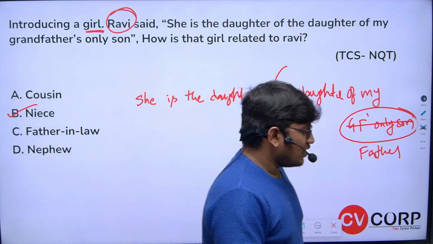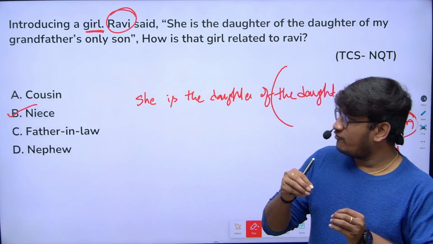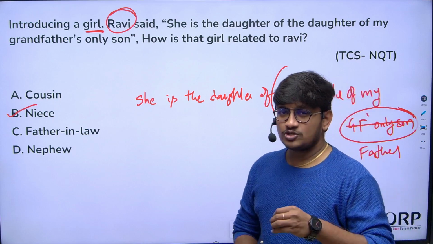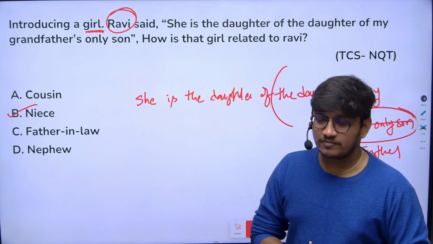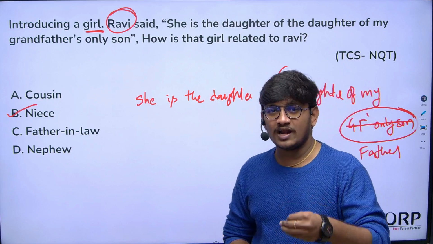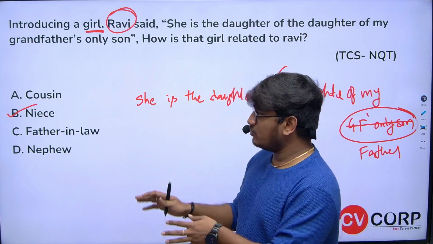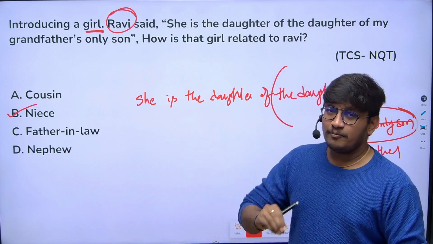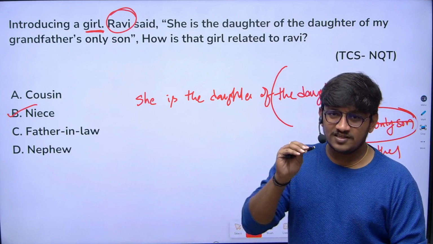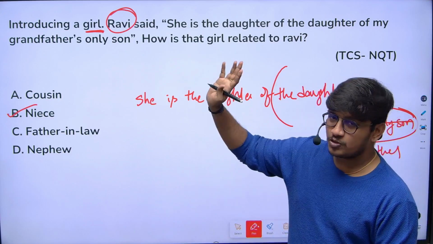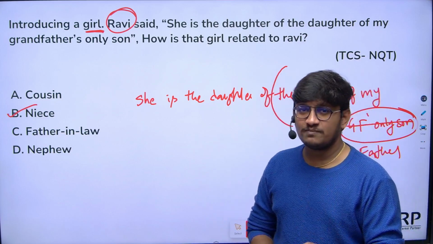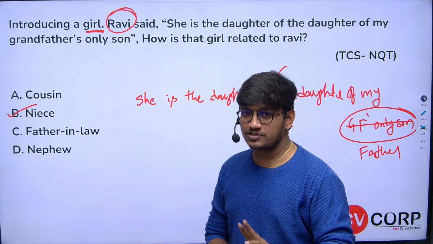Yeah, that's it guys. One suggestion I can give regarding the topic of blood relations is, if you solve as many questions as possible, you will get more clarity about the relations. I have shown you some questions and some patterns, two different patterns, and you can expect the same kind of question, either this pattern or based on symbols. Even in your TCS NQT exam, definitely you will get 1 to 2 questions from blood relations.